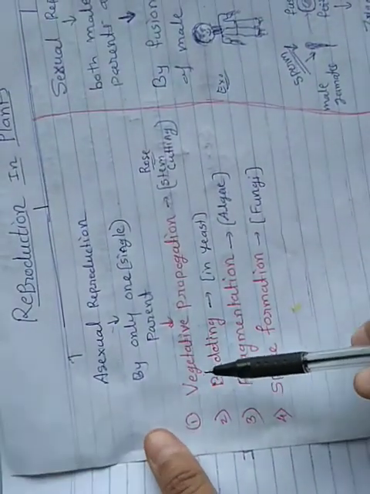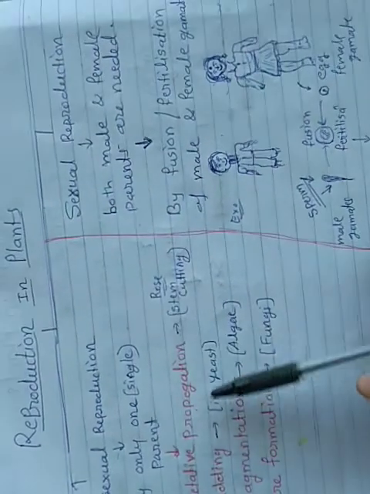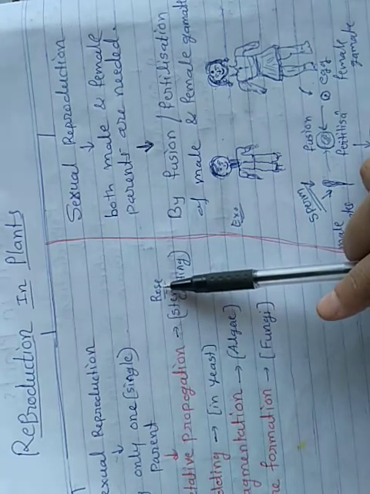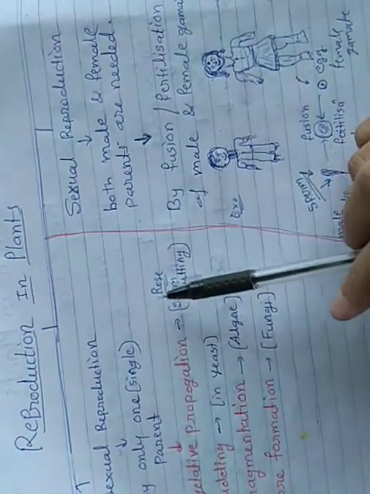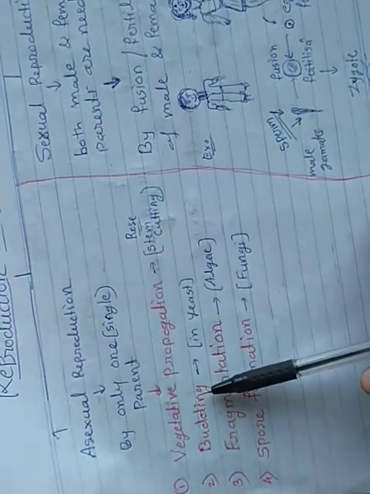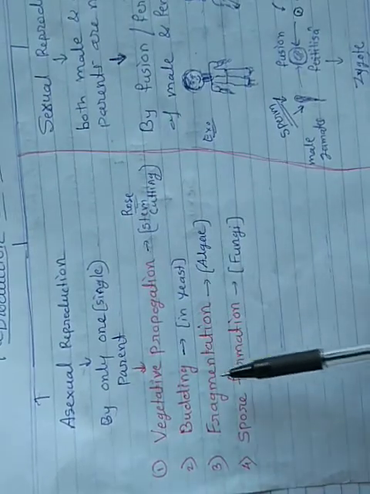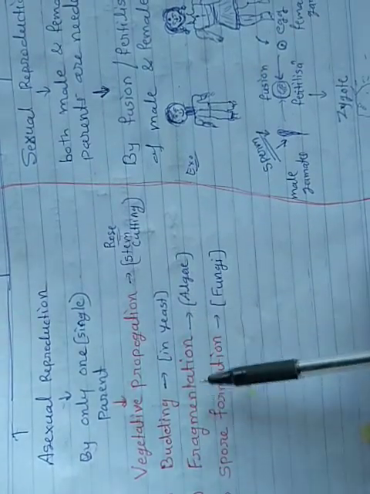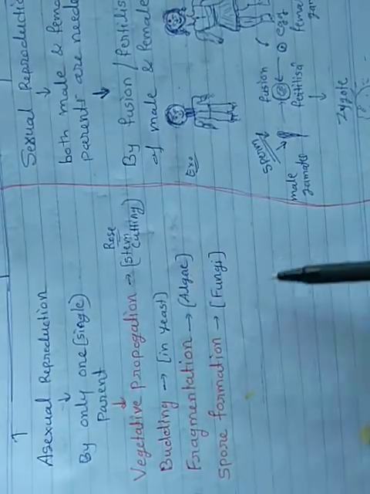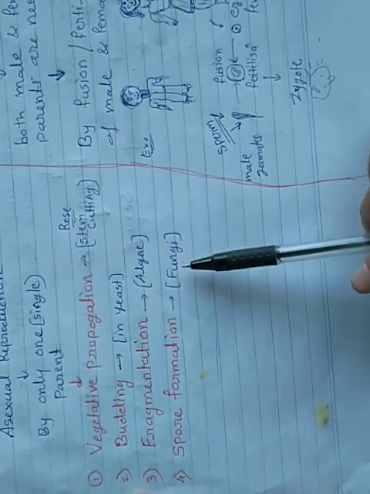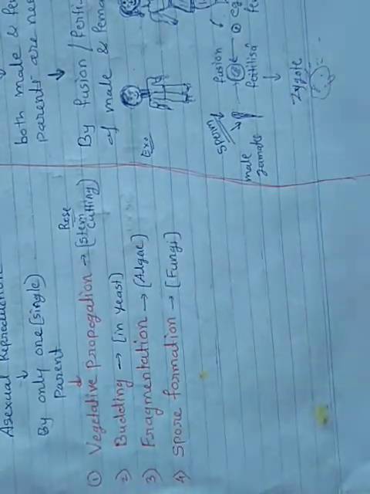Okay, so asexual reproduction is of four types. Vegetative propagation happens inside the rose; for example, the rose plant. In the rose plant we can see vegetative propagation. Then budding, which happens inside the yeast. Fragmentation, the third type, happens inside the algae. And the fourth one is spore formation, which happens inside the fungi. Okay, so one by one we will discuss.